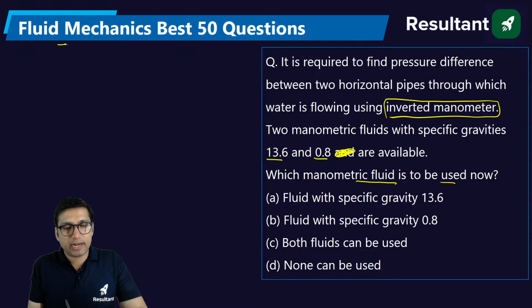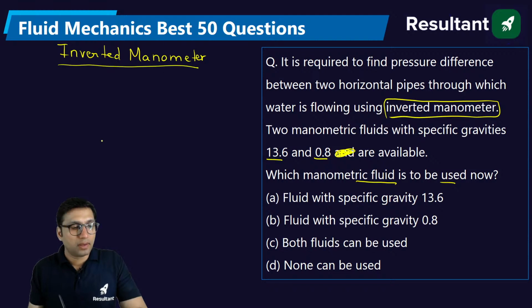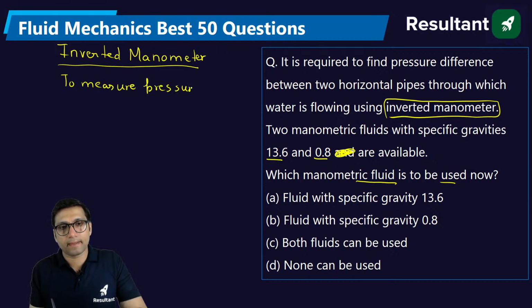I hope you have studied somewhere that an inverted manometer is used to measure pressure difference of underground pipelines, where the pressure difference is low.